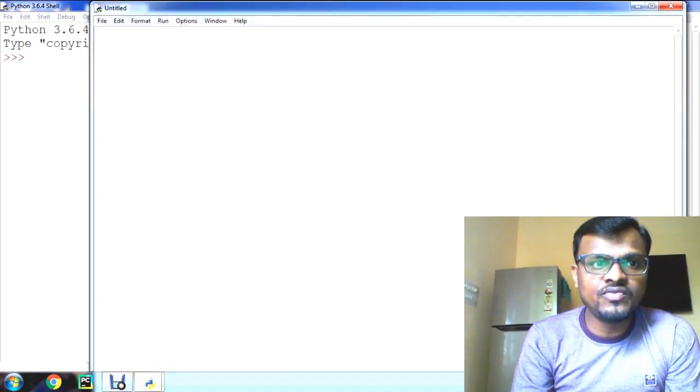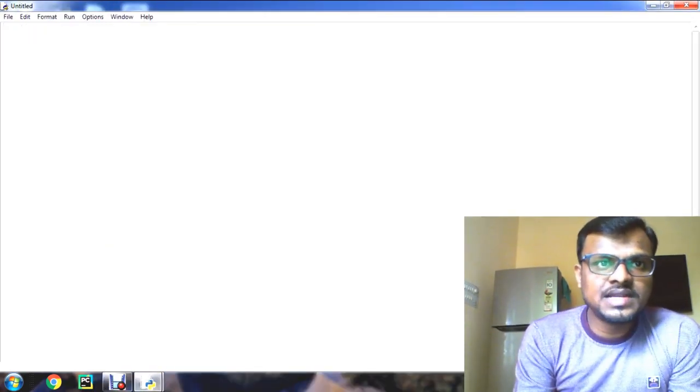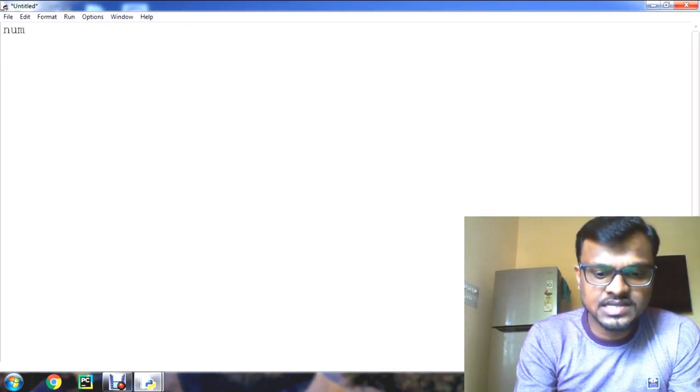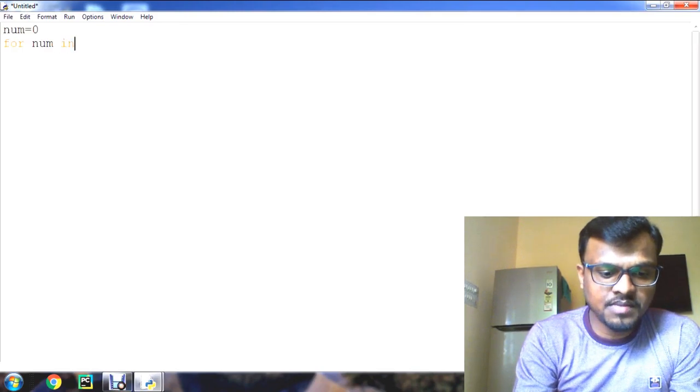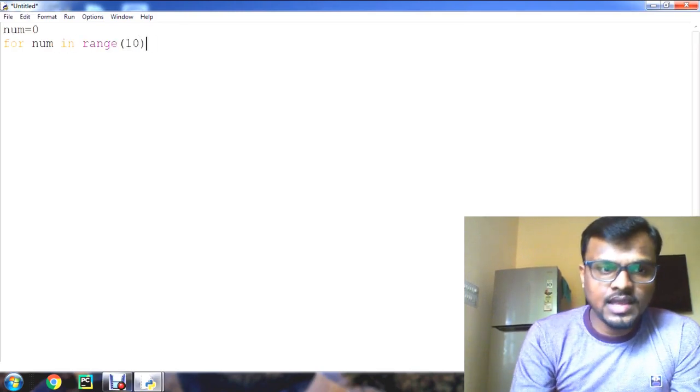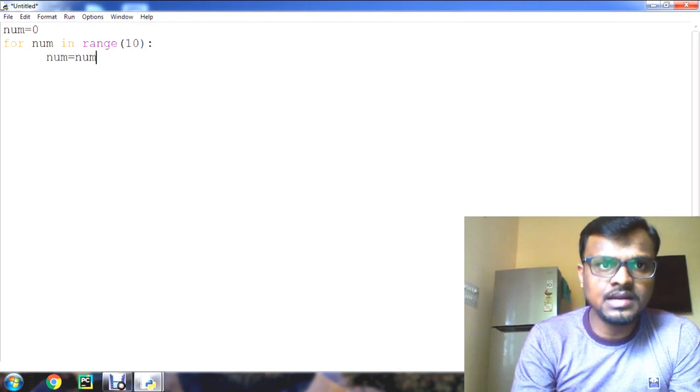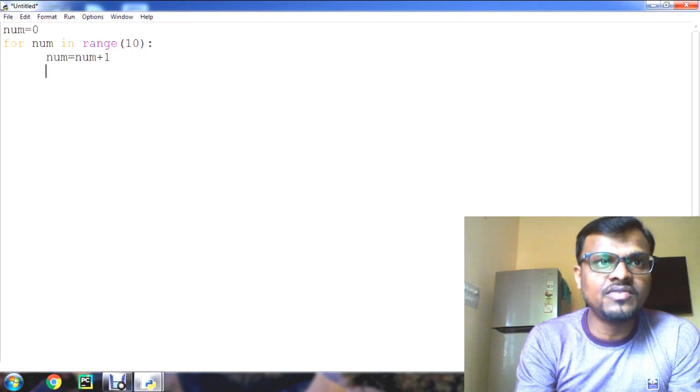For that, take a new file. I am going to demonstrate the example for the break statement now. So let's take a number variable. We use a for loop here, for num in range of 10. In this, I am going to assign num is equal to num plus 1, that means incrementing the number value each time the for loop executes.